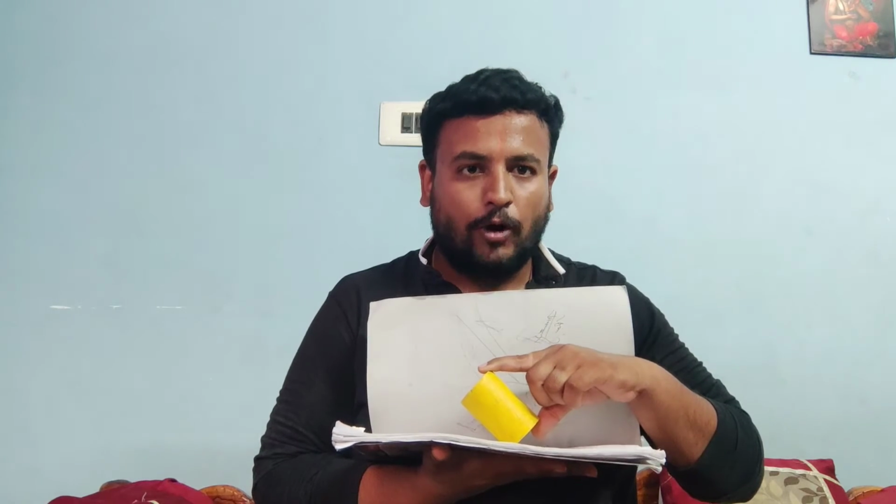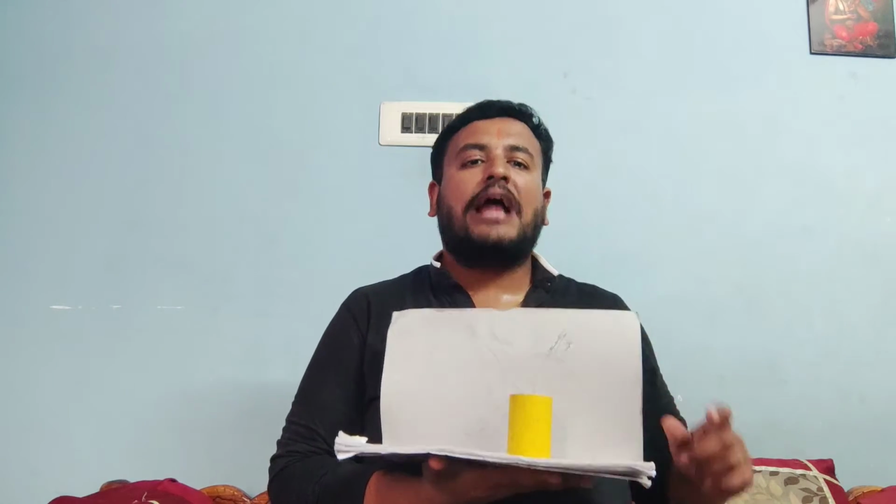Now, if you project the same thing to the top view, in the top view you can see some part of the top surface and some part of the base points also. That means this cylinder is seen in a reduced size whenever it is observed in the top view. Whenever the axis is inclined to one plane and parallel to the other plane, especially for solids, you have to solve the projection in two steps.